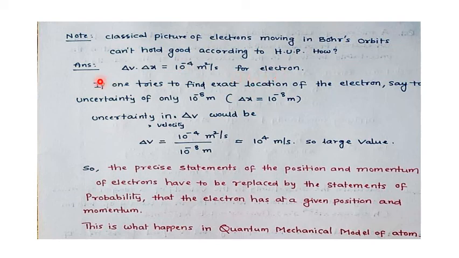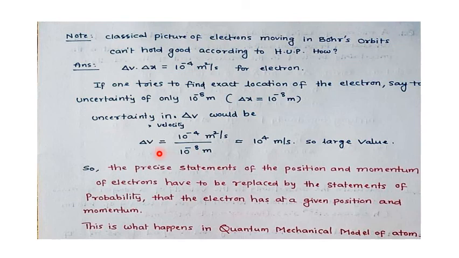If one tries to find the exact location of the electron, then when you are calculating the exact location, the uncertainty should be negligible or insignificant. So let delta x, uncertainty in location, that means position, equal 10 power minus 8 meters, then uncertainty in delta v would be equal to this answer. You just have a look at it, no need to go in depth.